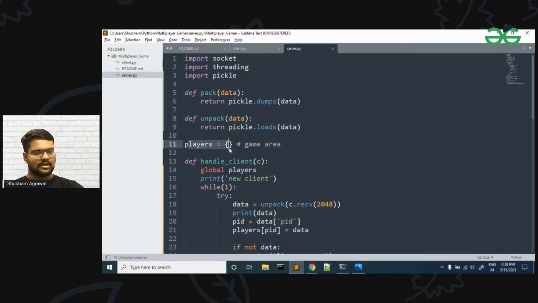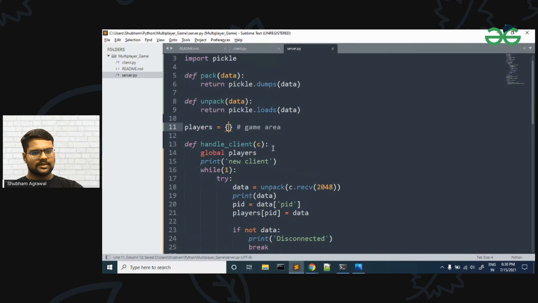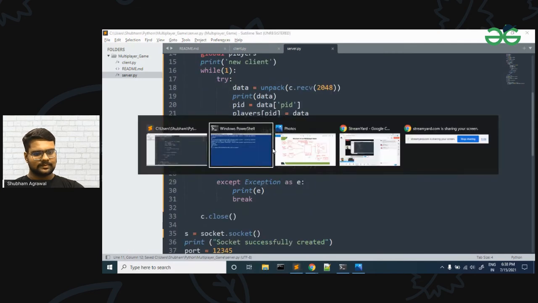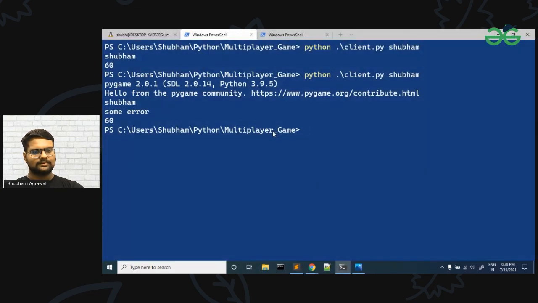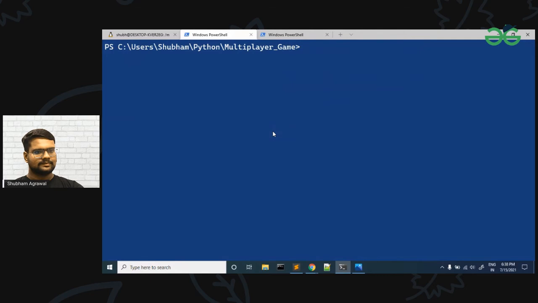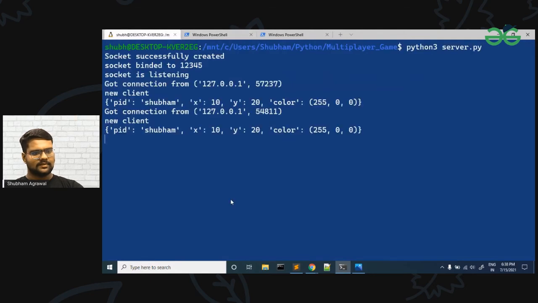Let me go and run this code. Let me go to the terminal. Let me clear all this, and here also let me restart the server once again.